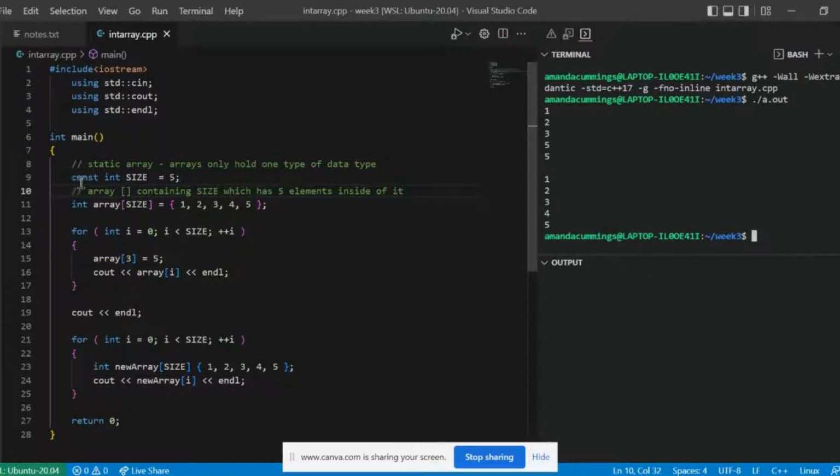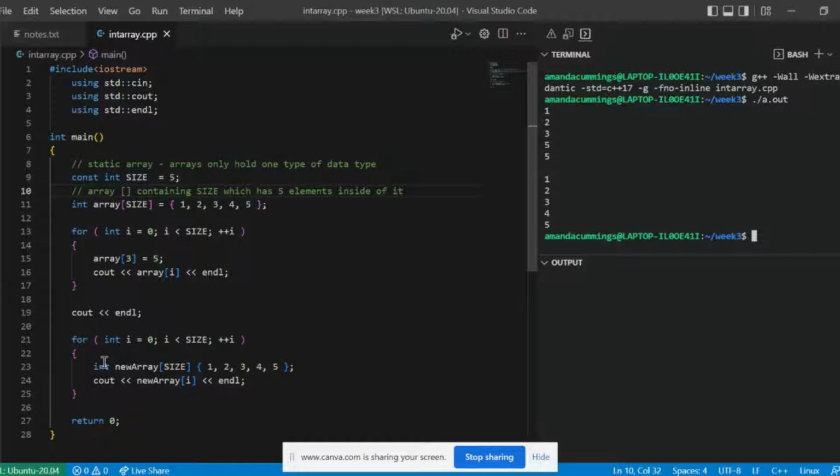So first, I have a const variable of an integer data type named SIZE using uppercase. That's because usually consts, depending on how they're used, you can use uppercase. It's going to be a size of 5, which is going to be the number of elements inside of the array. Here I declared an integer array using the brackets and the size variable for the elements inside of the array. So this is an integer array containing 5 elements, and I went ahead and assigned those elements numbers, as you can see here. And then I come down to my for loop and it displays.